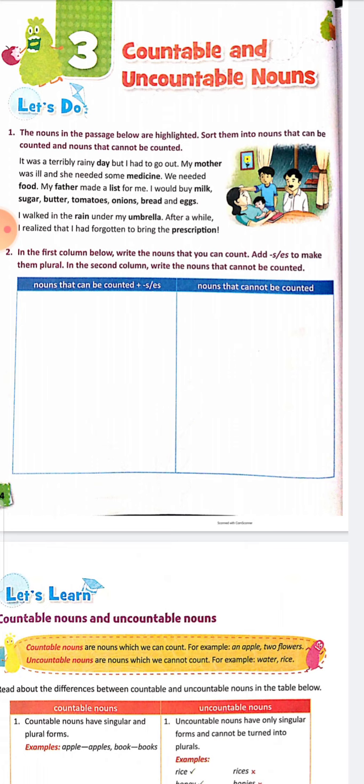So we are going to the exercise where the nouns in the passage below are highlighted. Sort them into nouns that can be counted and nouns that cannot be counted. So we have to read the passage and say which ones we can count and which we cannot count. And we have to write them in the blanks given below. Okay, so we are starting.